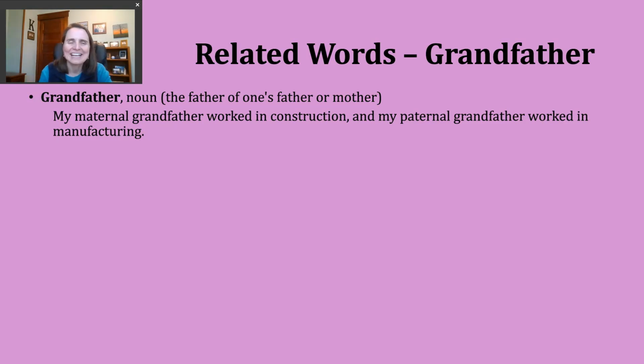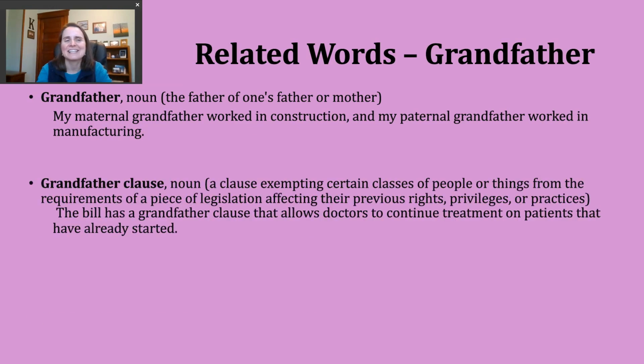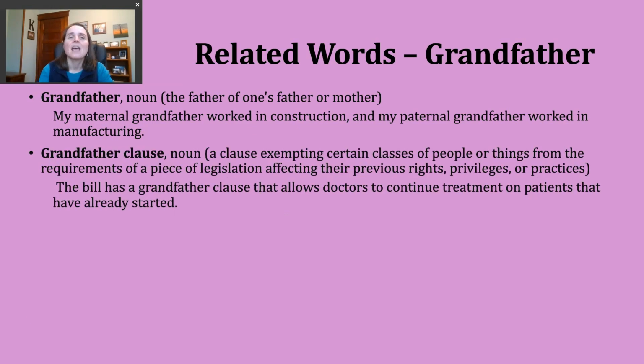Let's take a look at an example of this. My maternal grandfather worked in construction, and my paternal grandfather worked in manufacturing. So here, maternal grandfather means the father of my mother. Paternal grandfather is referring to my dad's father, or my dad's dad. Okay, so that's one way you might hear and see that noun used.